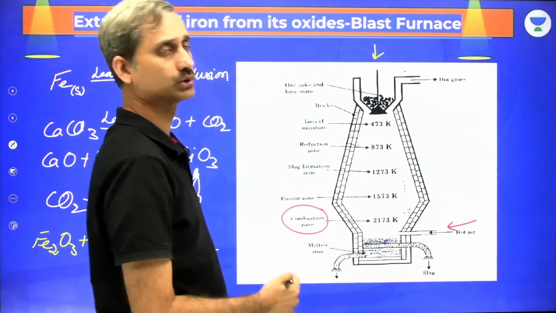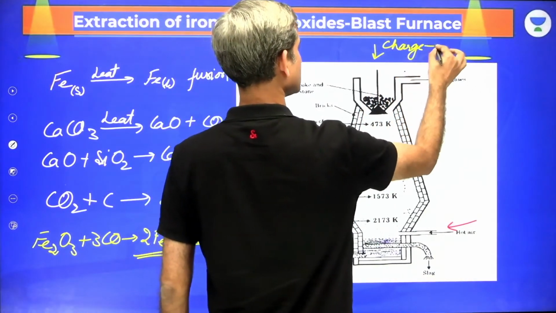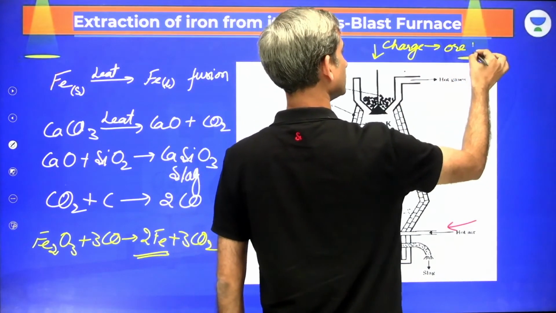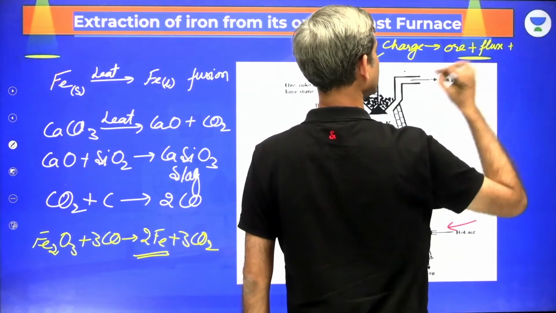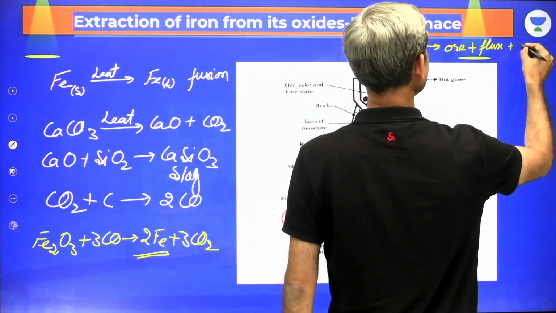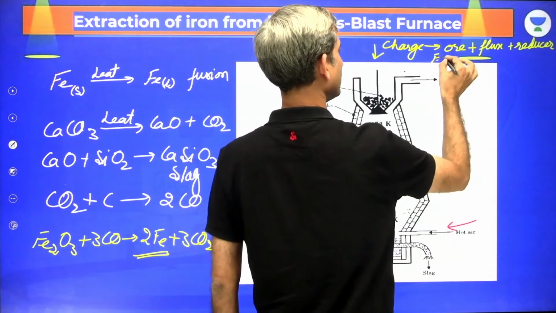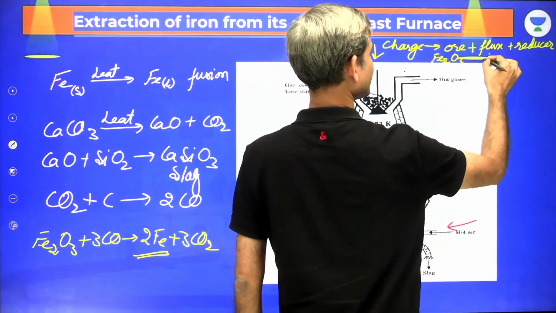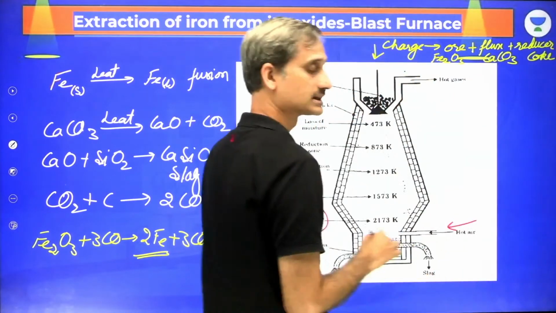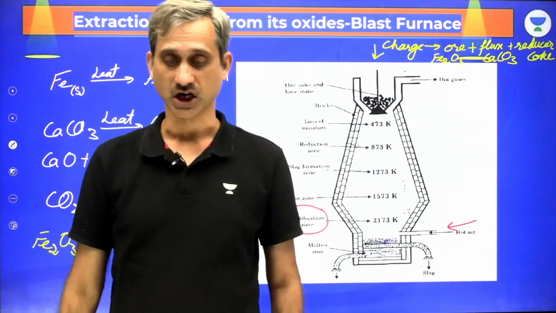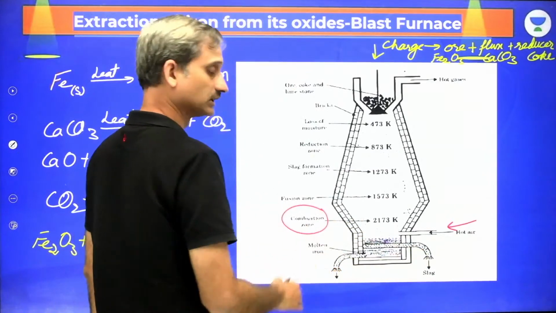This is a cup and cone arrangement which consists of the charge. The charge consists of the ore, the flux, and the reducing agent. The ore is Fe2O3, flux is calcium carbonate, and reducer is coke. So that is the mixture which creates the charge. Now here the slag is formed, and the molten iron is formed.